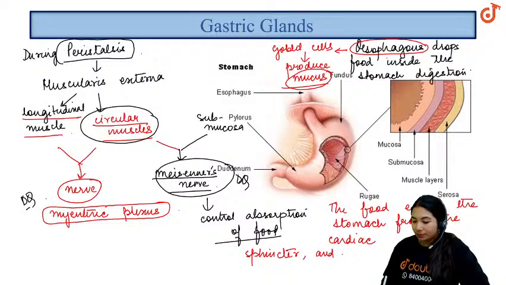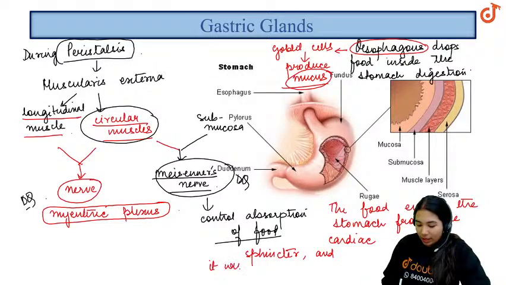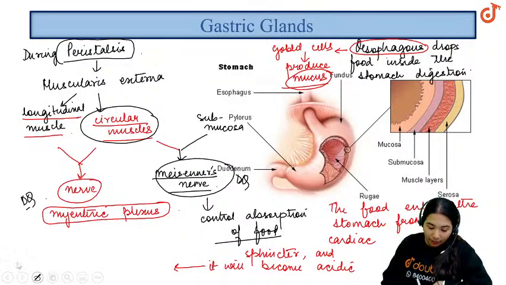So now it will become acidic and is known as chyme.